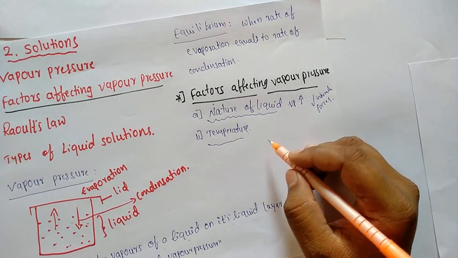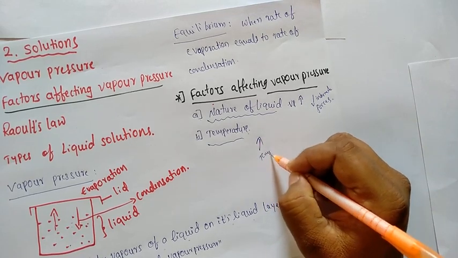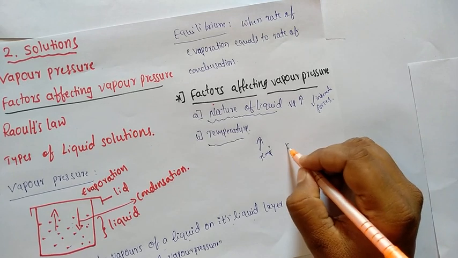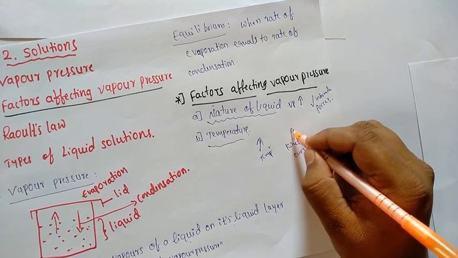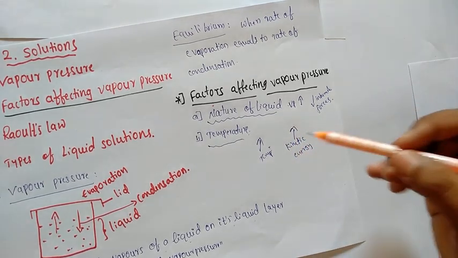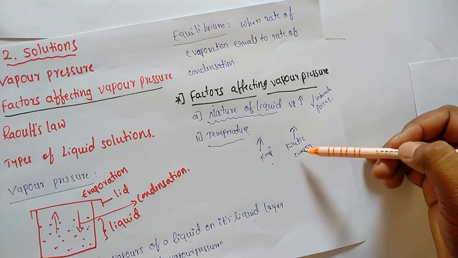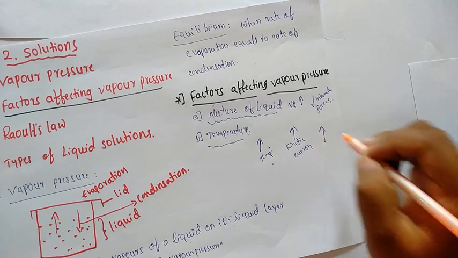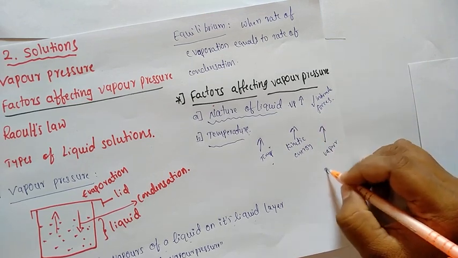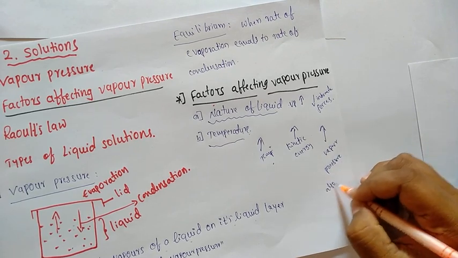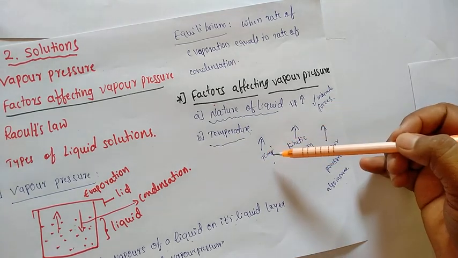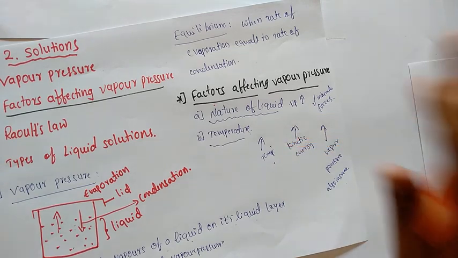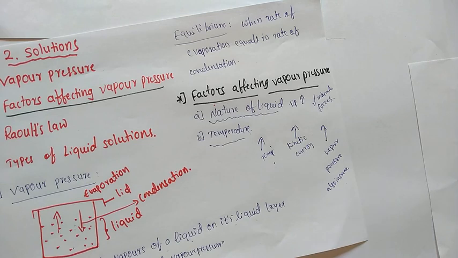Simply, as temperature increases, the kinetic energy of molecules increases, hence vapor pressure also increases. So these two are the factors which affect the vapor pressure.